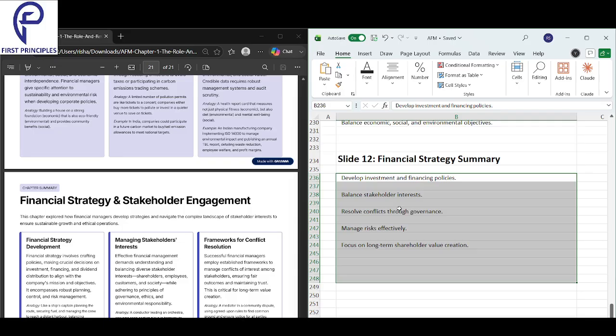If you're doing that, this is a very good summarization of all the rules, in a simplistic sense, that a financial manager has to ensure he abides by, and this is the quality of work and the impact that he can create through his decisions. So that is the summarization of this entire chapter.